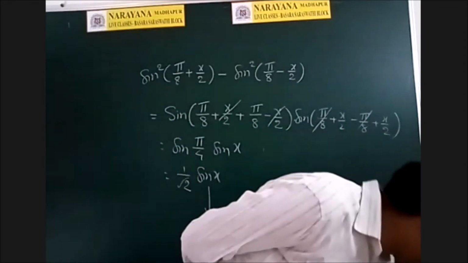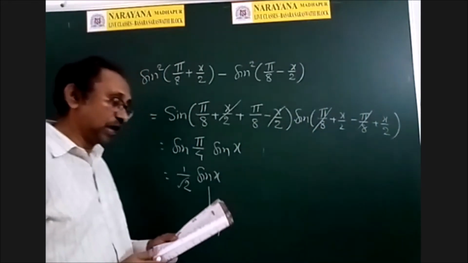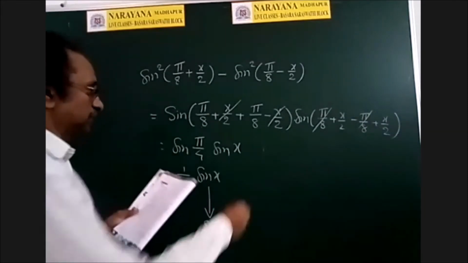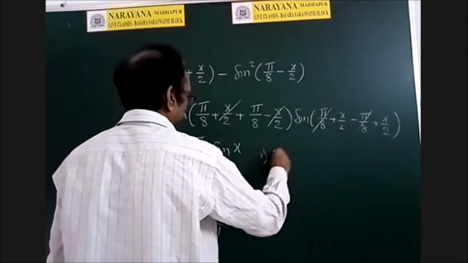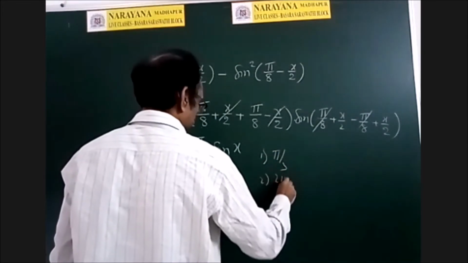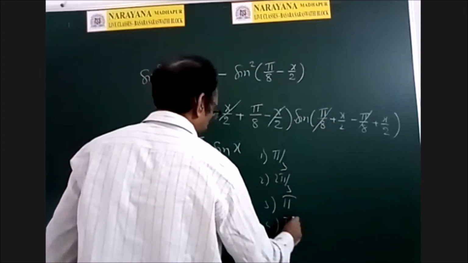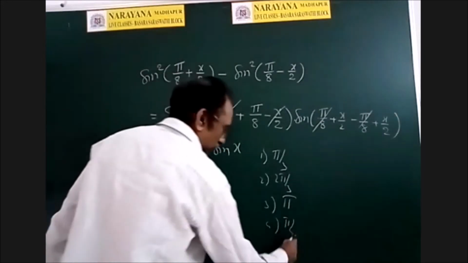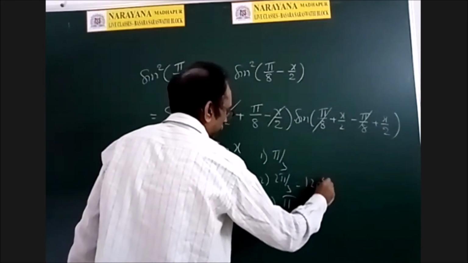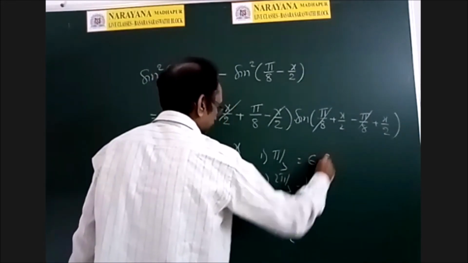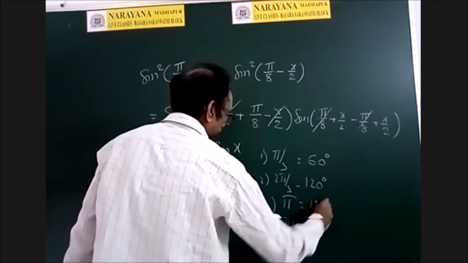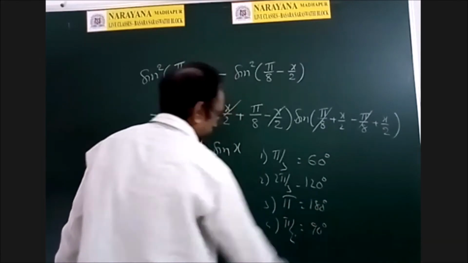Now observe the options. The options are pi by 3, 2 pi by 3, pi and pi by 2. So 2 pi by 3 means 120 degrees, this is 60 degrees, this is 180 degrees, and this is 90 degrees.